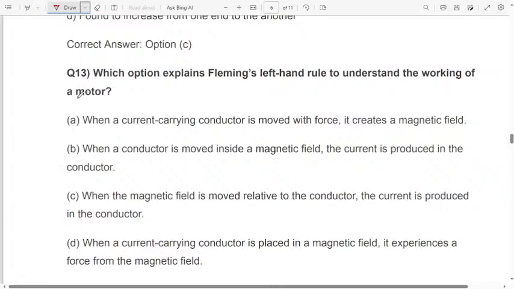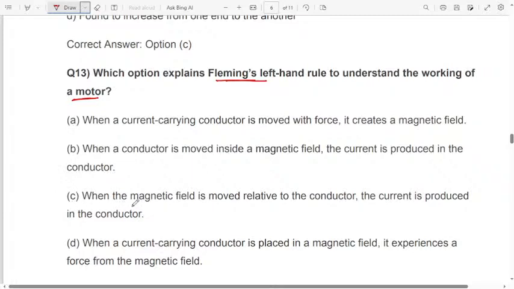Question number 13. Which option explains Fleming's left hand rule to understand the working of a motor? First option, when a current carrying conductor is moved with force, it creates a magnetic field. Option B, when a conductor is moved inside a magnetic field, current is produced in the conductor.